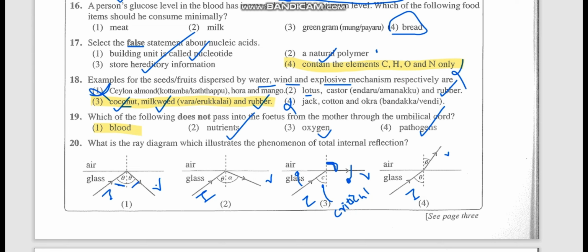So here only total internal reflection has taken place. 3 is the starting point of total internal reflection. So when the angle of incidence is greater than the critical angle, total internal reflection takes place. So the first one shows how total internal reflection takes place: the refracted ray reflects into the medium.